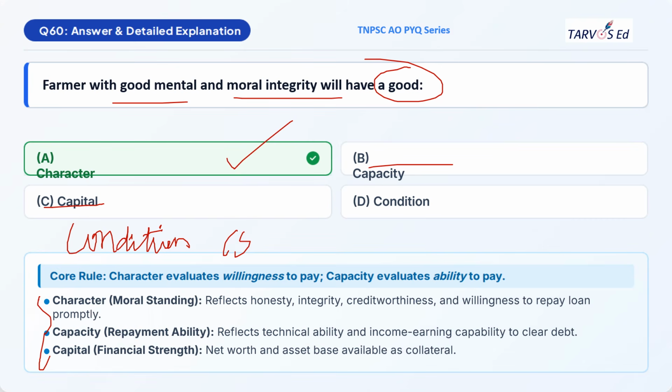And condition means under what condition he is obtaining the loan, the conditions for obtaining the loan. And common sense, you can tell it as a prima facie requirement for borrowing a loan amount. Apart from all the 4 C's, common sense is very basic and essential, because if a farmer lacks basic common sense, even if he has a sufficient amount of money, he will not be in a position to repay the loan amount. That is the concept.